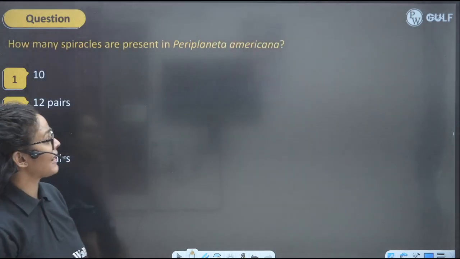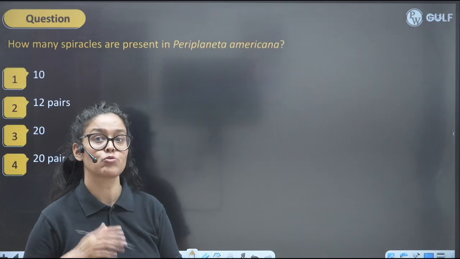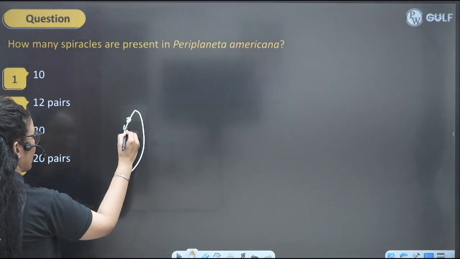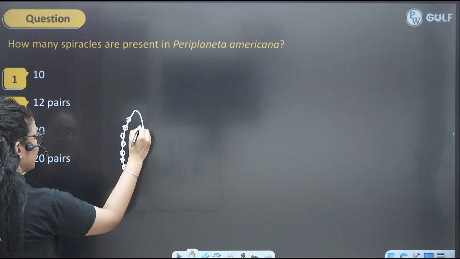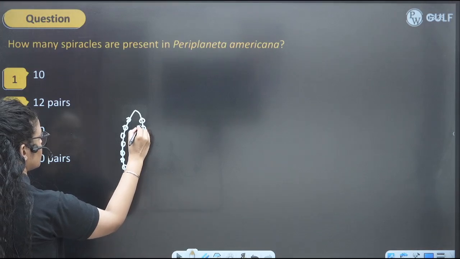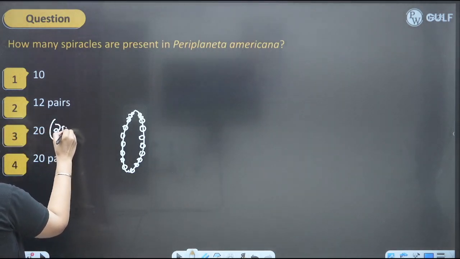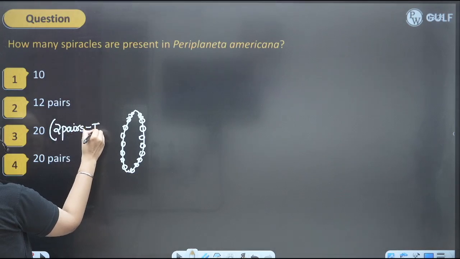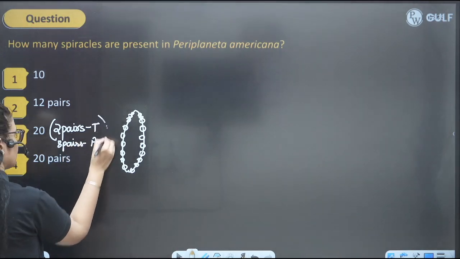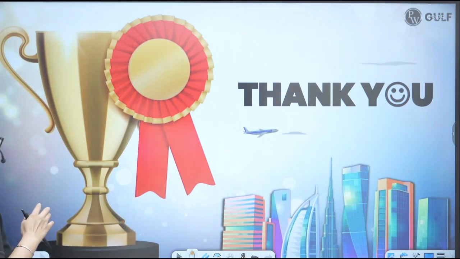Next, how many spiracles are present in the Periplaneta americana? So, we know that 20 spiracles. This is their body, and 10 spiracles are present on one side and 10 spiracles present on the other side, right? So that means 2 pairs present in the thoracic region and the rest 8 pairs present in the abdominal region. Right, so you have to remember they have total 10 pairs of spiracles, 10 on one side, 10 on the other side.